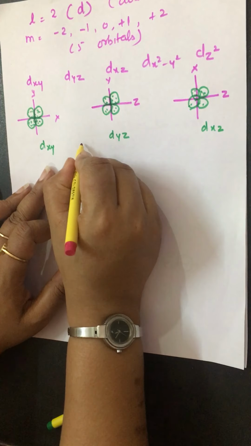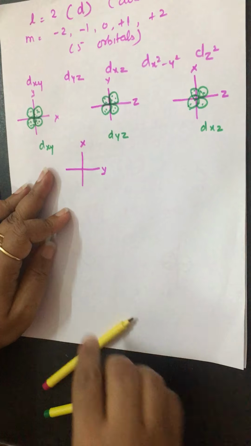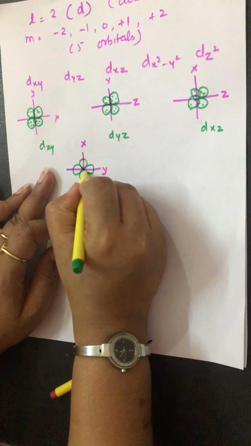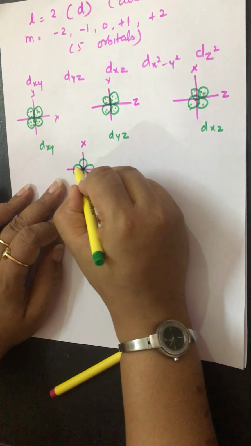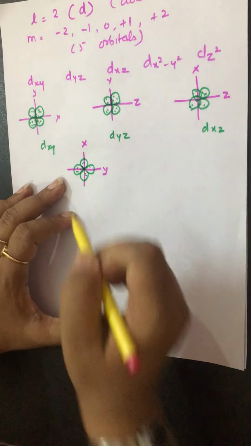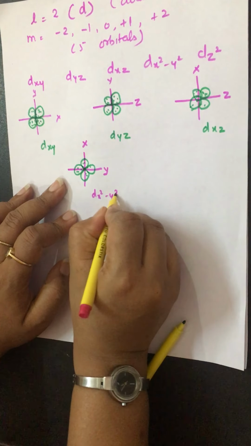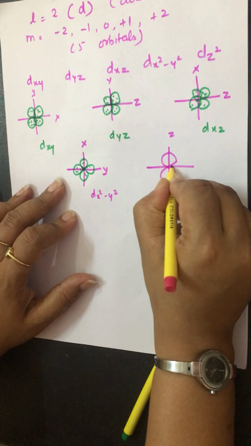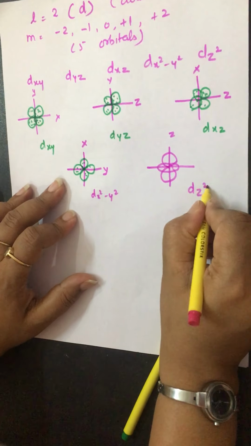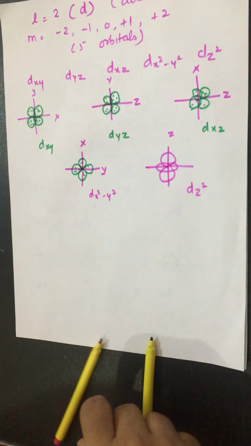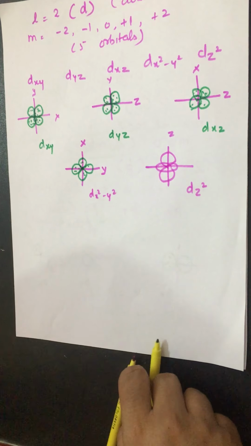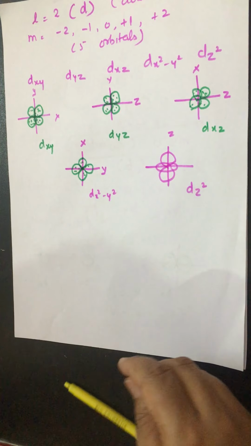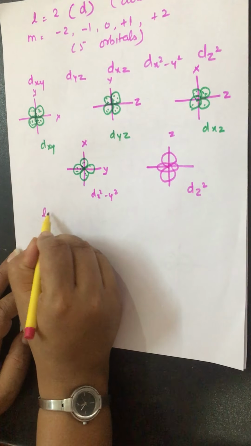For dx square y square, along the x and y axis, the double dumbbell is present. Along the x and y axis, and this is known as dx square y square. And suppose the double dumbbell is present on the z axis like this, it is known as dz square. So these are the 5 different orientations of the D subshell, or you can say 5 different orbitals of the D subshell.